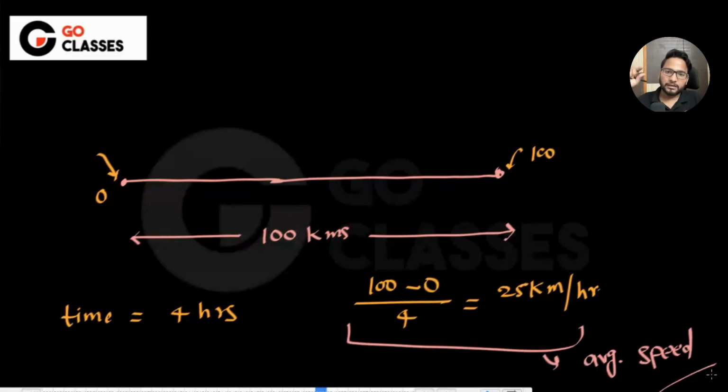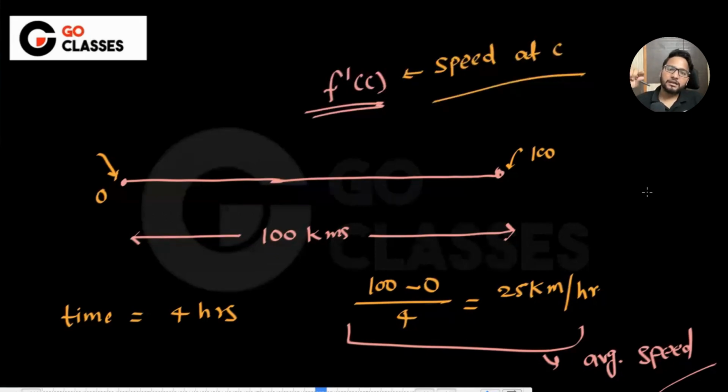So what I'm saying is that this speed is an average: you have covered 100 kilometers in 4 hours. It means if you run with a constant speed of 25 kilometers per hour, then you should reach in 4 hours, this 100 kilometers. And what is this f'(c)? This f'(c) is speed. So if I measure f as distance, then f'(c) is basically the speed at c.